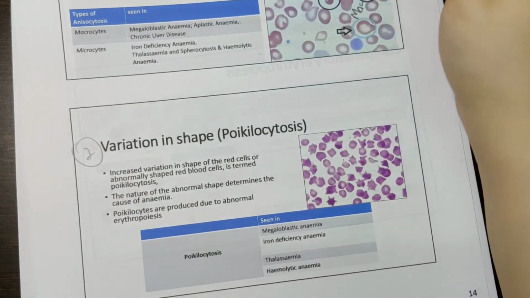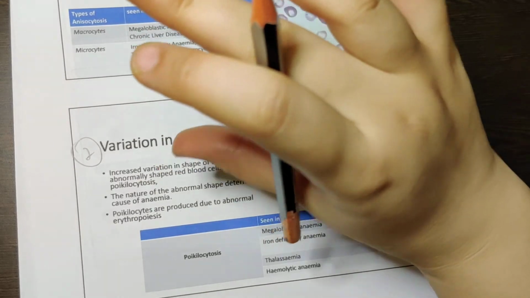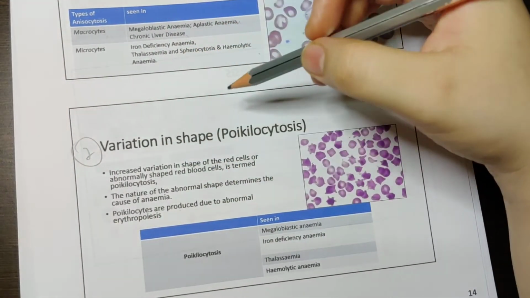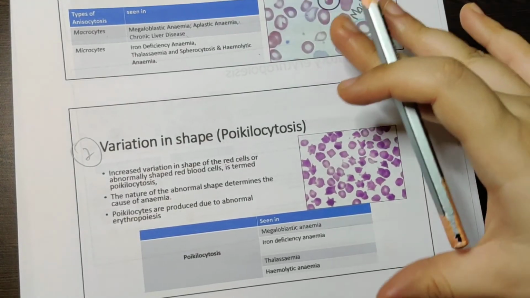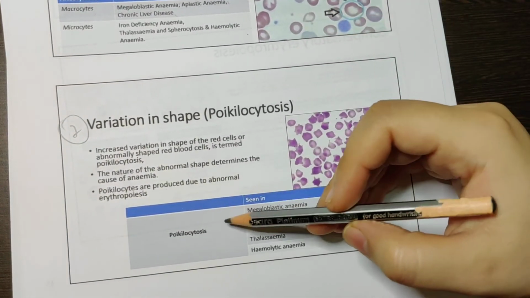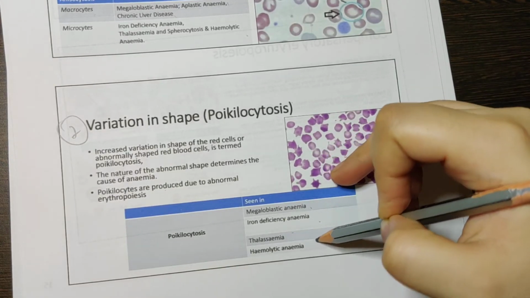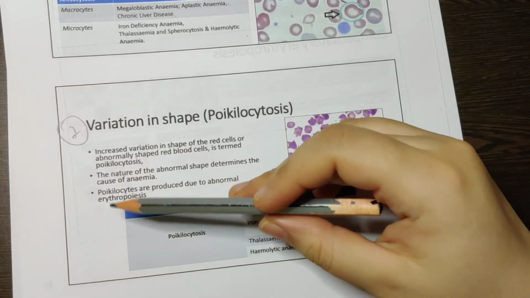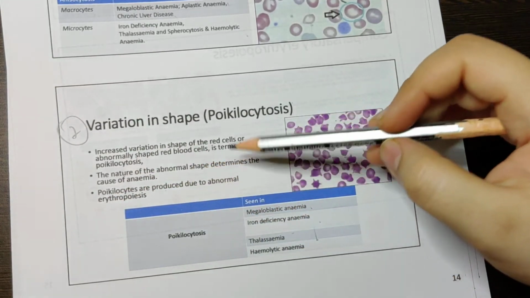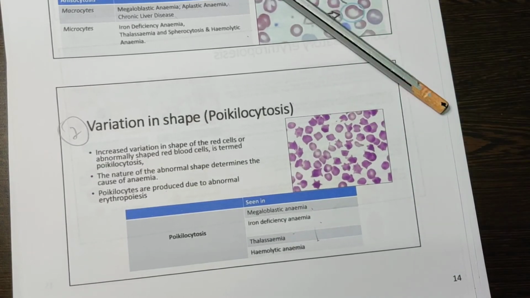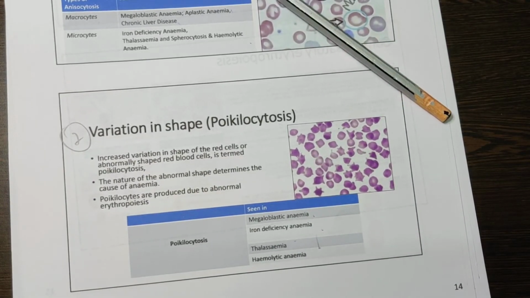Now the second point, why we check blood films: if there is any change in the shape of the RBCs. If it's not a discoid shape but of different shapes, that is known as poikilocytosis. Poikilocytosis can be seen in megaloblastic anemia, iron deficiency anemia, thalassemia, and hemolytic anemia. These are produced due to abnormal erythropoiesis. Which means in the bone marrow, when the blood cells are being formed, if there is any problem there itself, all the manufactured RBCs will be wrong.